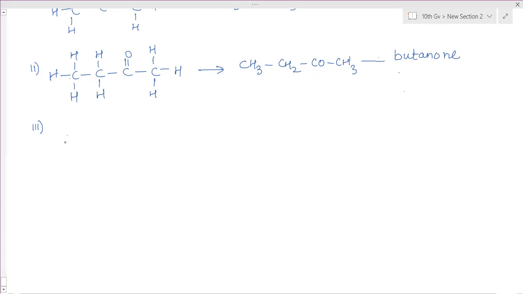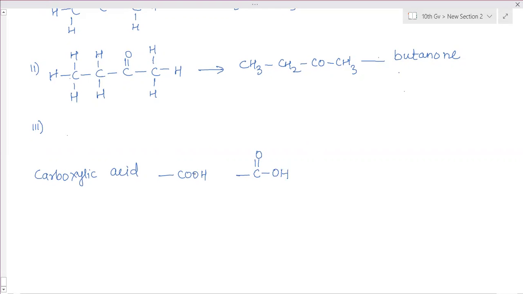One more is there. Carboxylic acid we will do. Carboxylic acid has COOH. In that the bonding is C with a double bond to O and a single bond to OH.